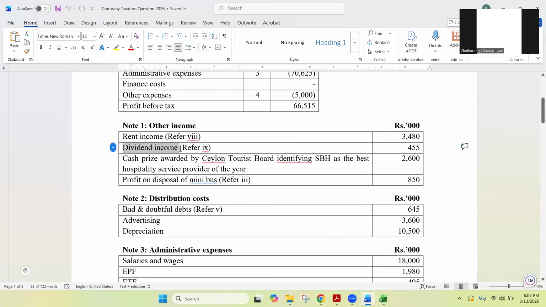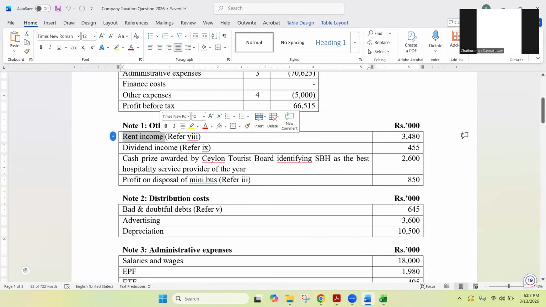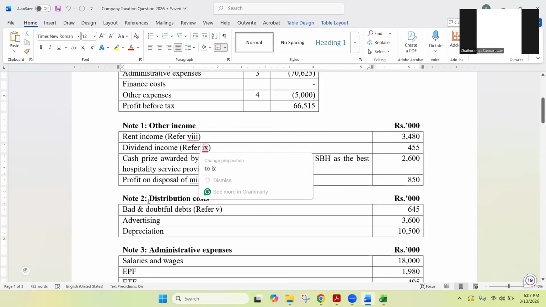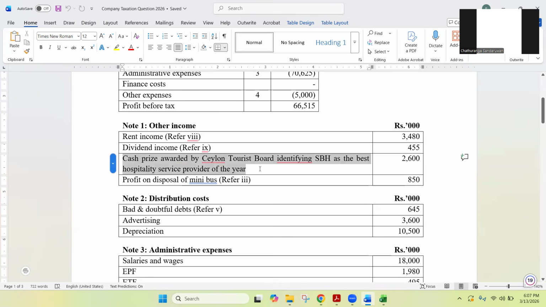Apart from rent income, you have dividend income, again with a note number 9. And then a cash prize awarded by the Ceylon Tourist Board identifying SBH as the best hospitality service provider of the year. That's a cash prize, a separate line item.